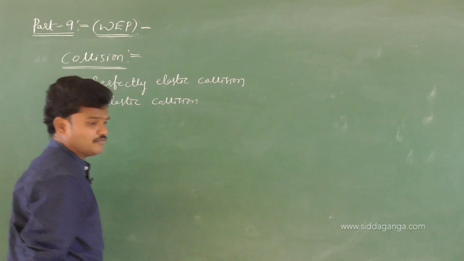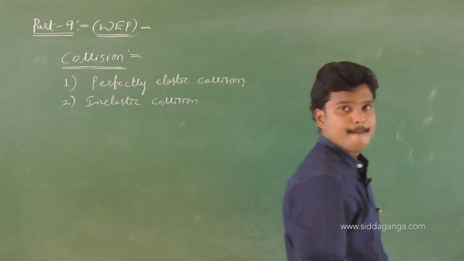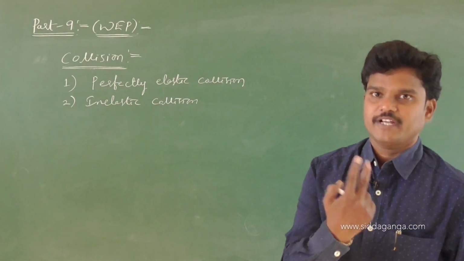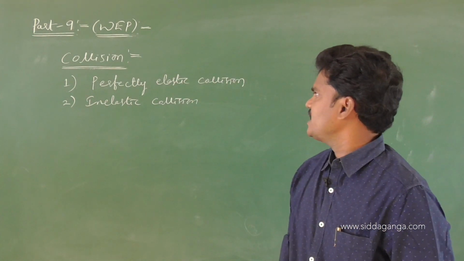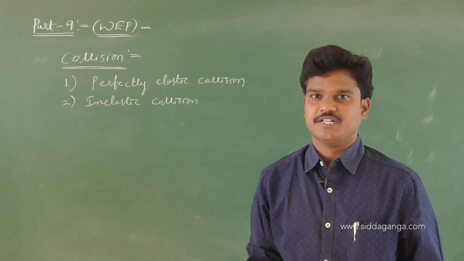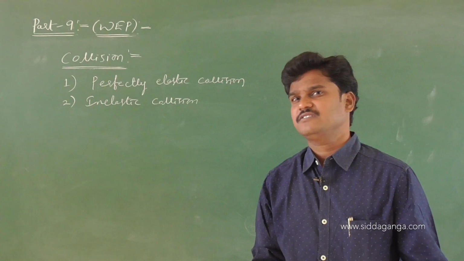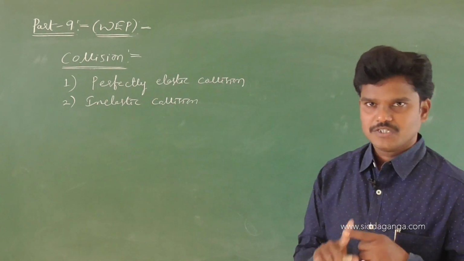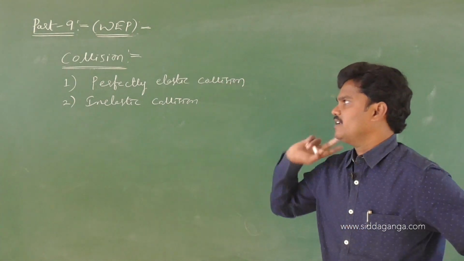On the basis of total kinetic energy, collisions are classified into two more types. One is perfectly elastic collision, the other one is inelastic collision. Perfectly inelastic, semi-elastic, plastic also exist, but generally elastic collision and inelastic collision.